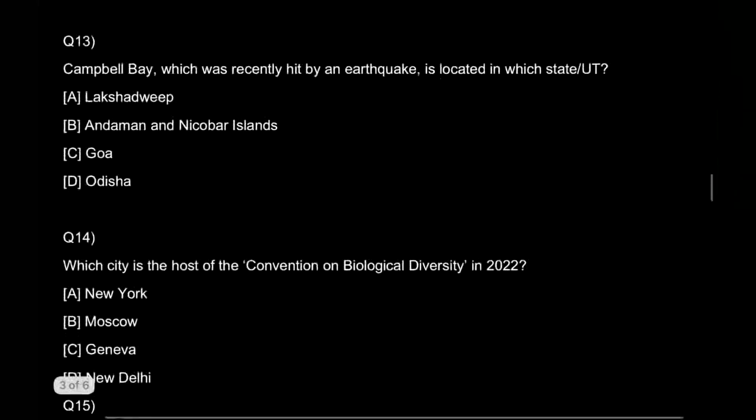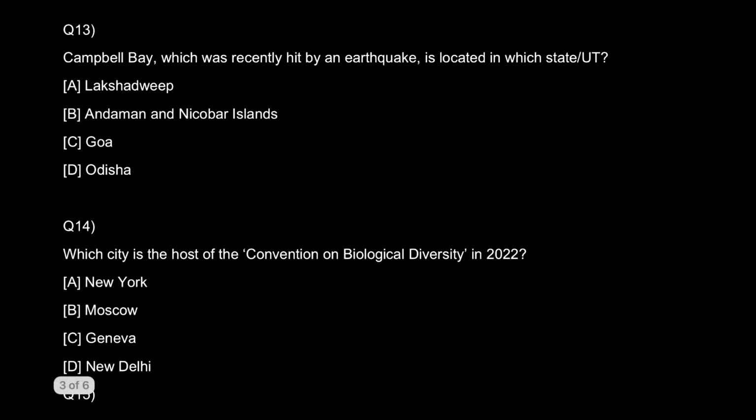Okay, question number 13, Campbell. This is again a geographical question to be very specific. What is the geography behind it? You have to tell me the place. Campbell Bay, which was recently hit by the earthquake in April, is located in which state or UT? Well, the answer of this is Andaman and Nicobar.